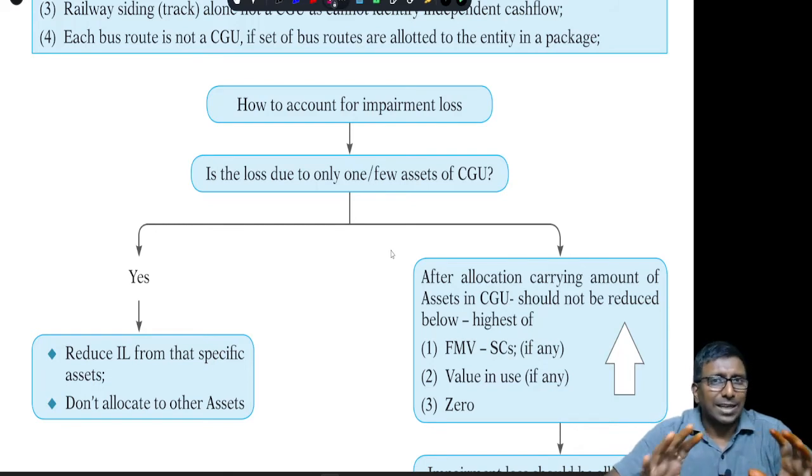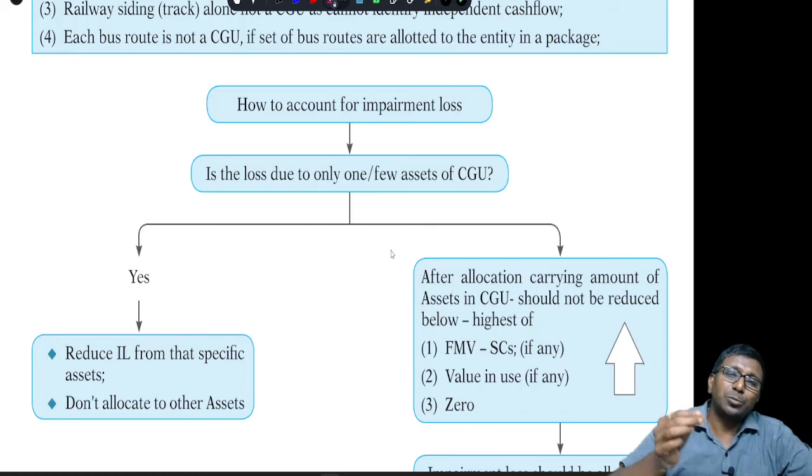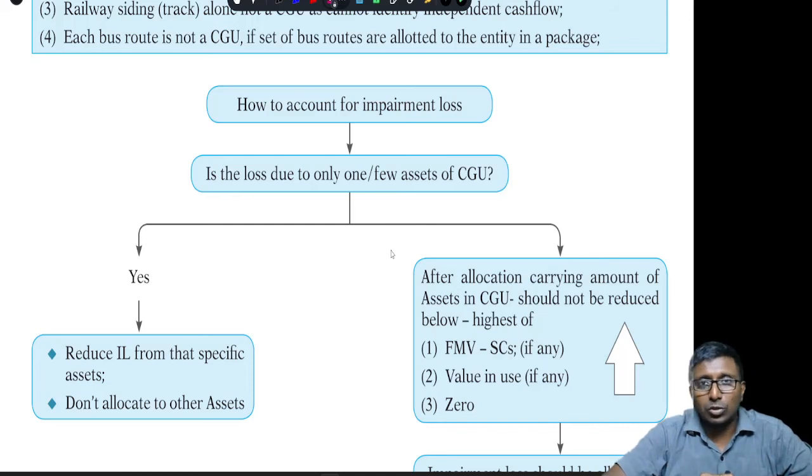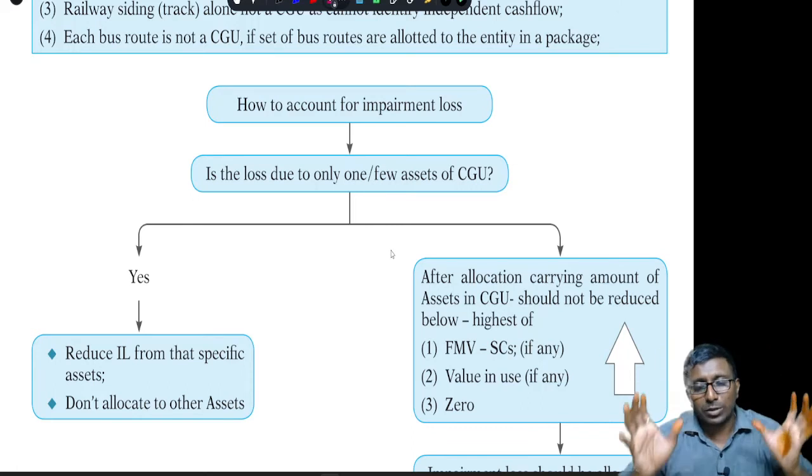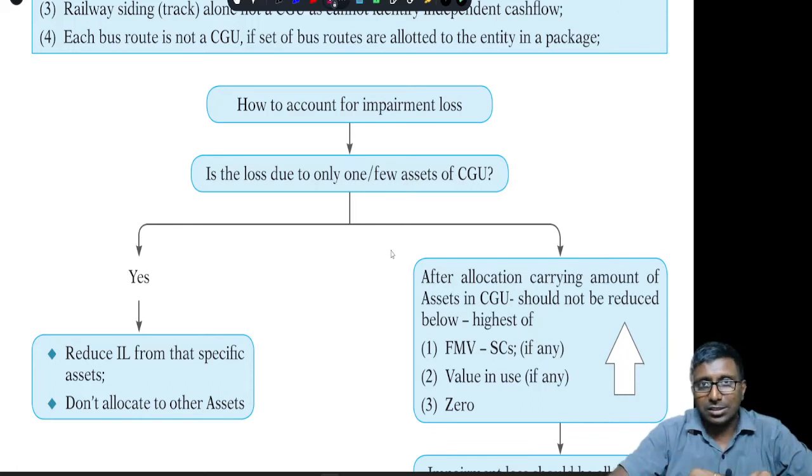If there is an impairment loss with respect to CGU, see, impairment loss calculation remains the same. And how do you account for the impairment loss? First you have to check, is the loss due to only one or a few specific assets of the CGU? If yes, then that loss should be attributed to and reduced from the specific asset. Don't allocate it to all the other assets. If no, it is not with respect to one or few assets, it is with respect to the entire CGU, then you are supposed to allocate the impairment loss.